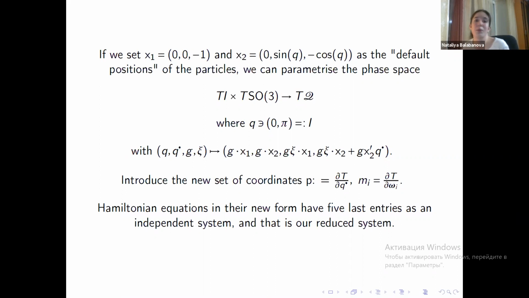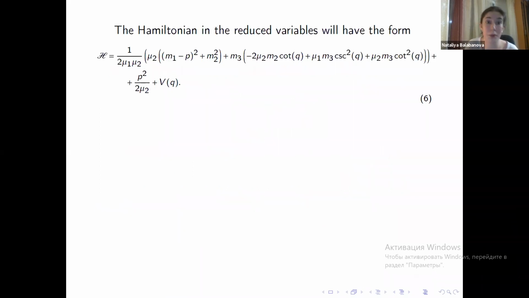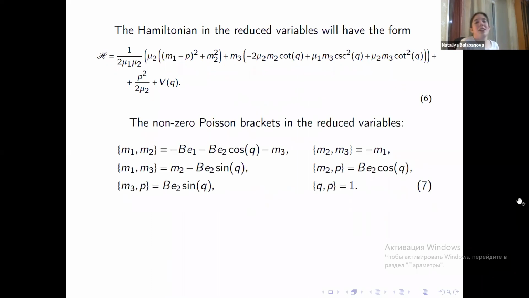So we have a new set of 8 variables: theta, phi, psi, the mu_i's, p, and q. And in those new variables, we can rewrite the Hamiltonian, we can rewrite our symplectic form, and we can write Hamiltonian equations, 8 of them, which are a bit too long to put on the slides. But the idea is that the last 5 of them, in the mu_i's, p, and q, form an independent system, which we will refer to as our reduced system, and we will call them our reduced variables. The Hamiltonian, since it's rotationally invariant, will have this form in our new reduced variables. The non-zero Poisson brackets in the reduced variables will look like this.